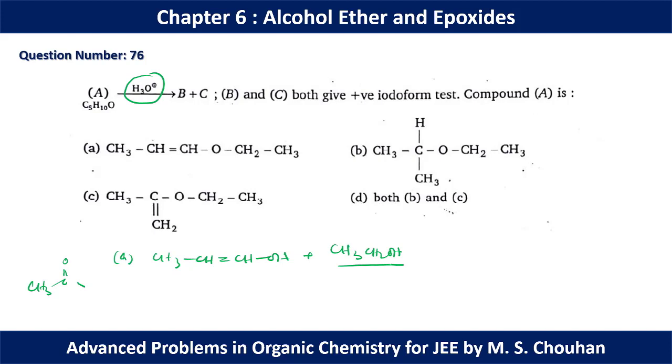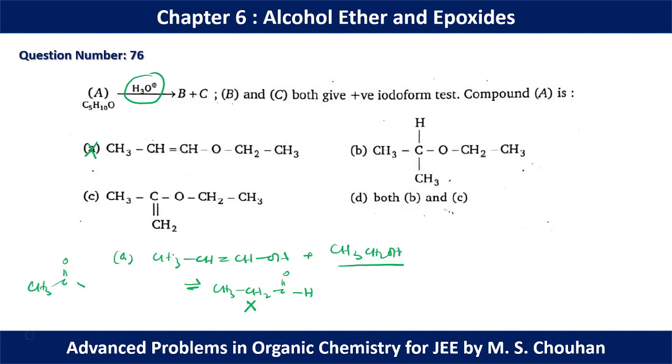Ethanol can give iodoform test, but this is an enol form. After tautomerization, it will give CH3CH2CHO. This product will not give iodoform reaction as there is no ketomethyl group. So A molecule will not give iodoform reaction.